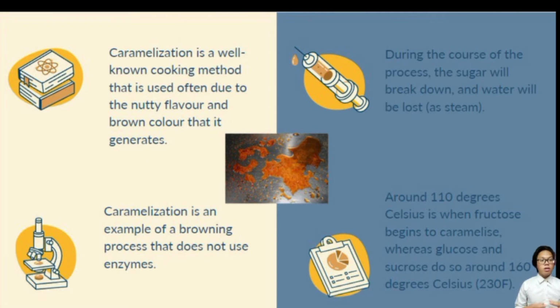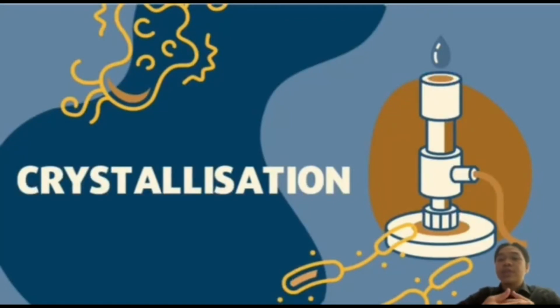Around 110 degrees Celsius is when fructose begins to caramelize, whereas glucose and sucrose do so around 160 degrees Celsius, the same as 230 Fahrenheit. So I will continue to the next subtopic, which is crystallization.